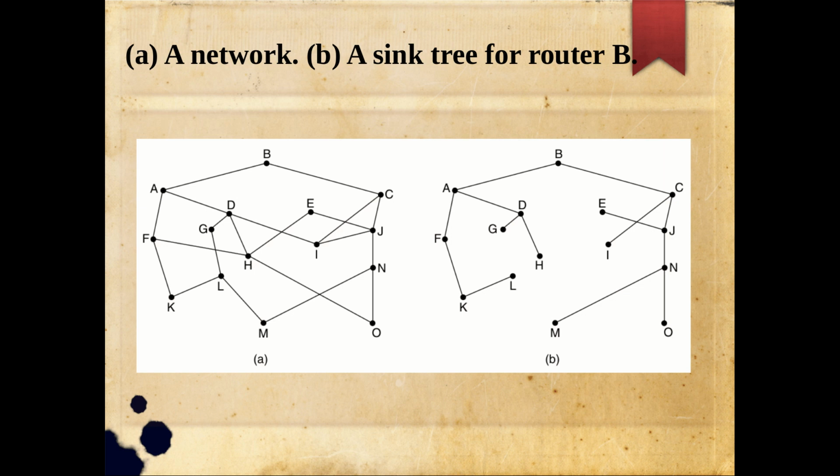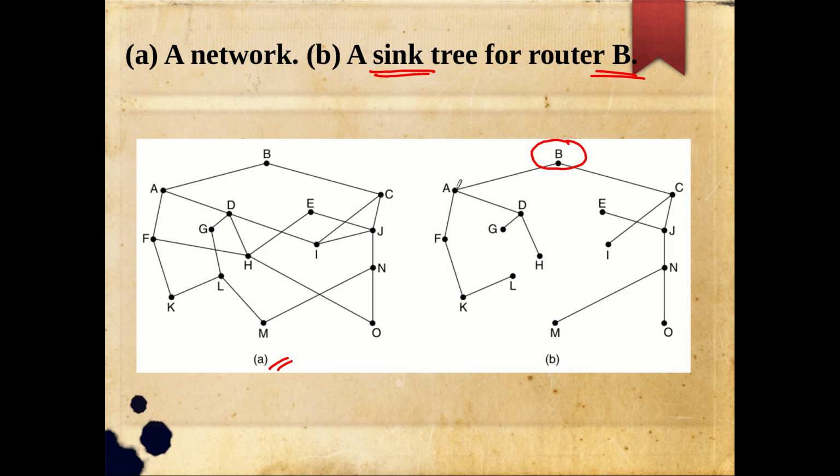On the left side we have a complicated network, and on the right side is shown the sink tree at the router B. So when you take B as a destination, everybody wants to communicate to B, right? And which path will they all follow? For example, treating A as a source, what is the optimal path to B?